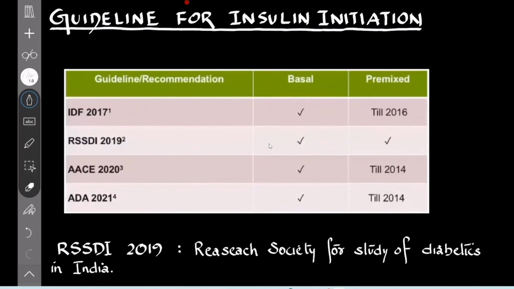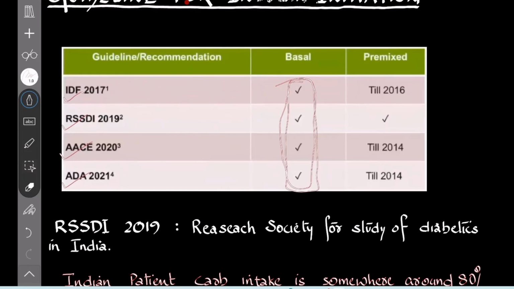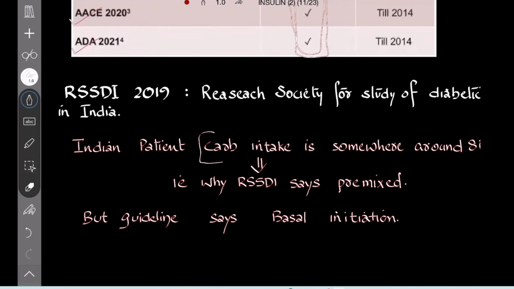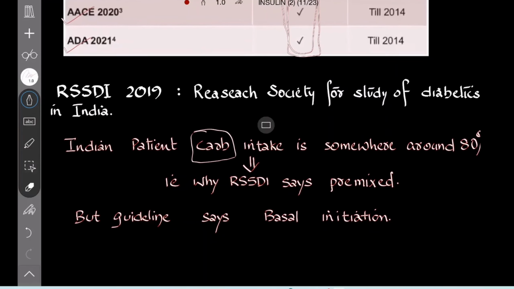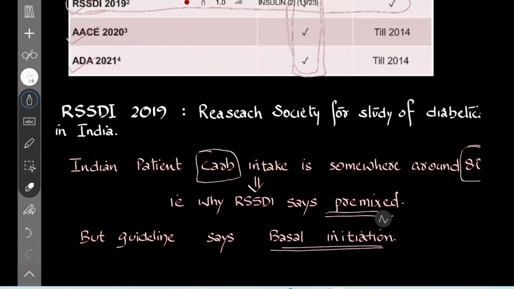In guidelines, we use several guidelines. Most of the guidelines, the IDF, RSSDI, AACE, and the American Diabetes Association, say that basal insulins are used. Only the RSSDI guideline says that both basal and premix can be used. But that is for the Indian setup. Indian patients use more carbohydrate, around 80%. That's why RSSDI says you can use premix. But the guidelines say it is better to use the basal bolus regime, basal insulin regime. Okay.